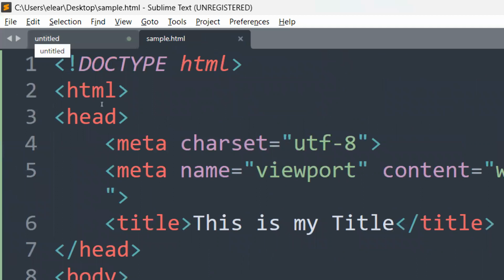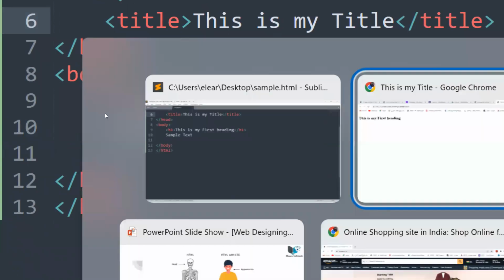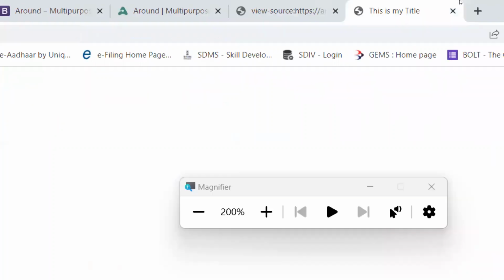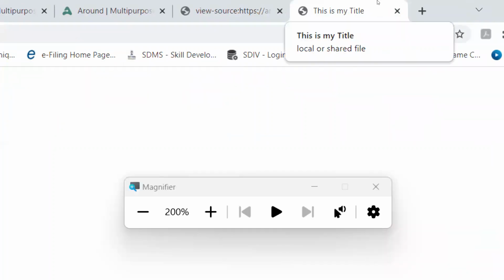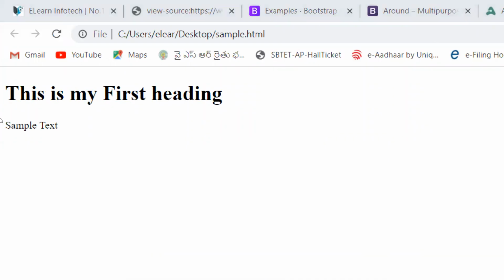oh sorry, I have to save. So don't forget, like me, to save your code every time after you write the code. Okay, so simply I'm going to refresh. Yes, so this is the sample text, this is my first heading, and this is my title. Okay, so hope you understand what the HTML code is and how it is structured.